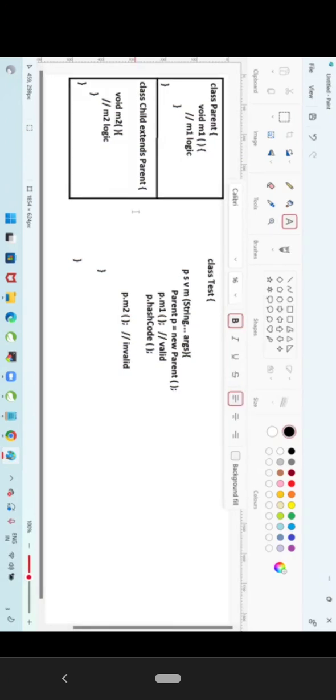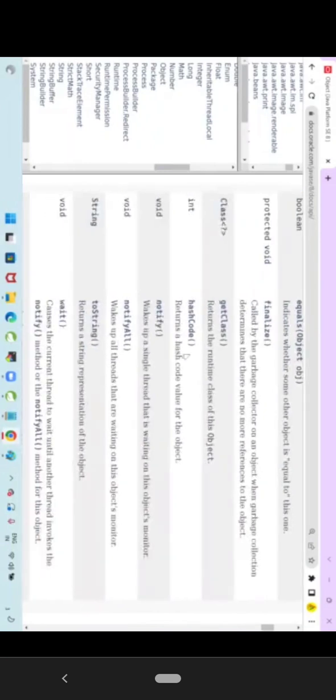No. It will check, does this class have any parent? Directly, is there any parent available? No. If there is no parent, directly go for Object. Go and check in the Object class. Do you have any method called hashCode? Then it is going to execute the parent class method. Are you guys getting my point?